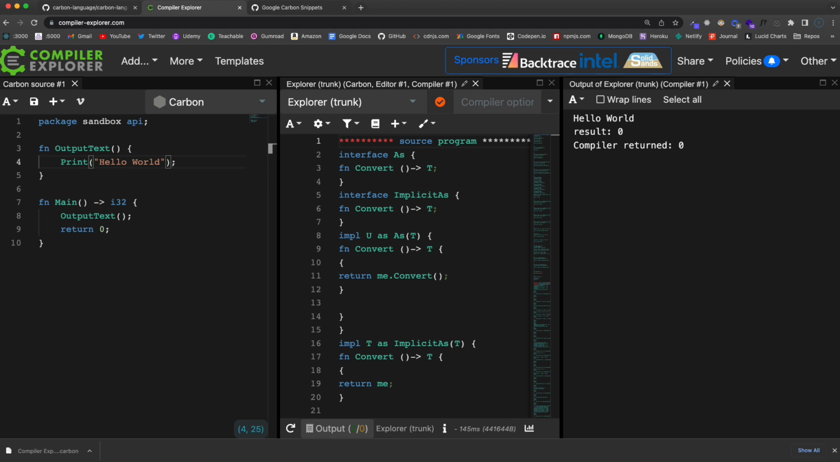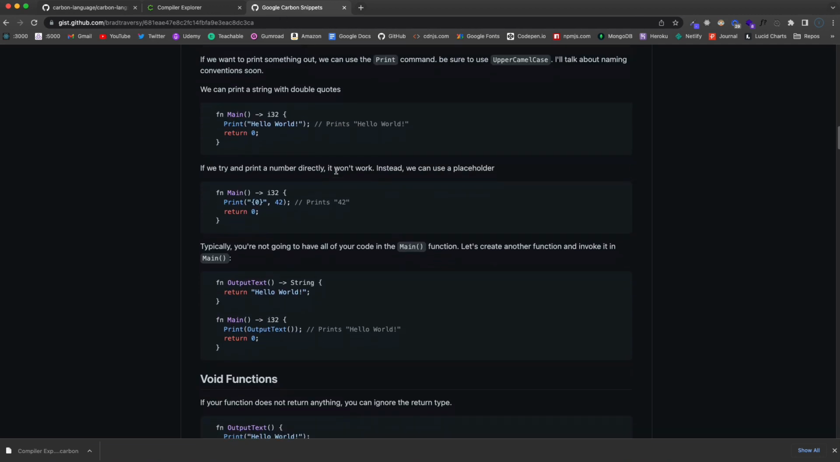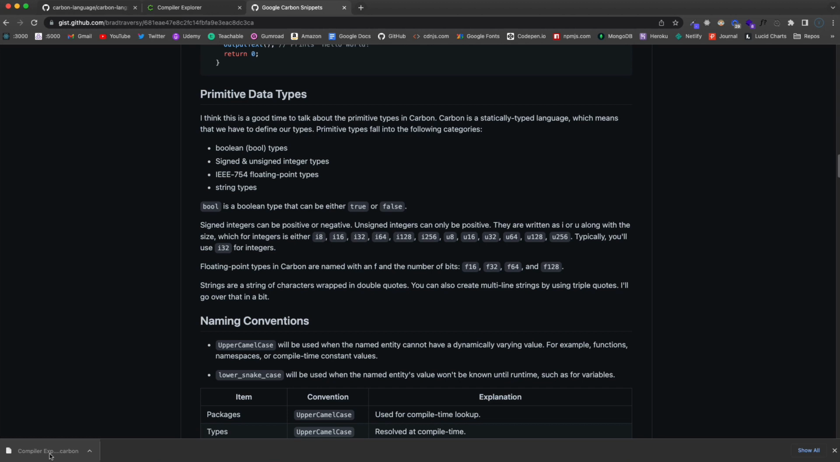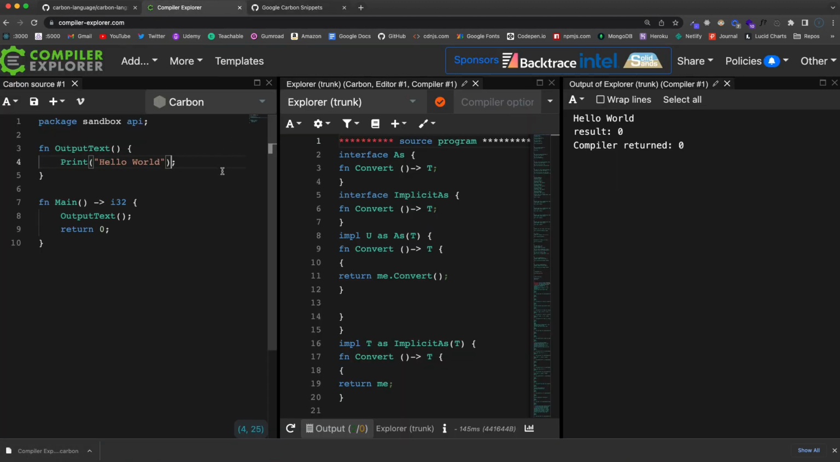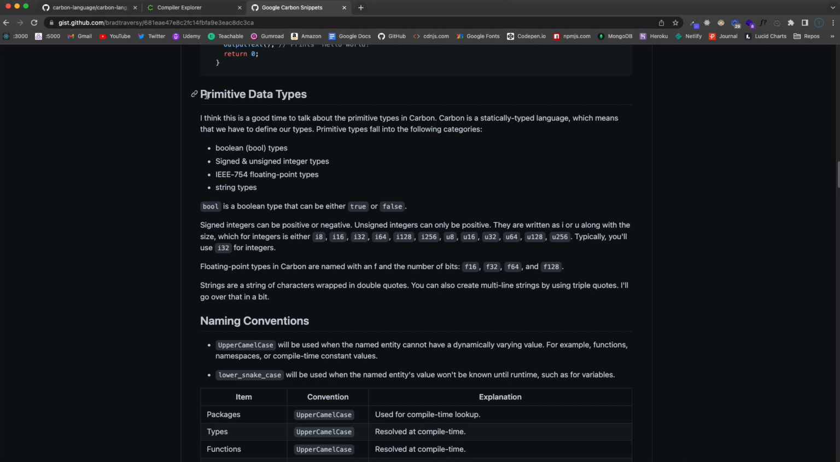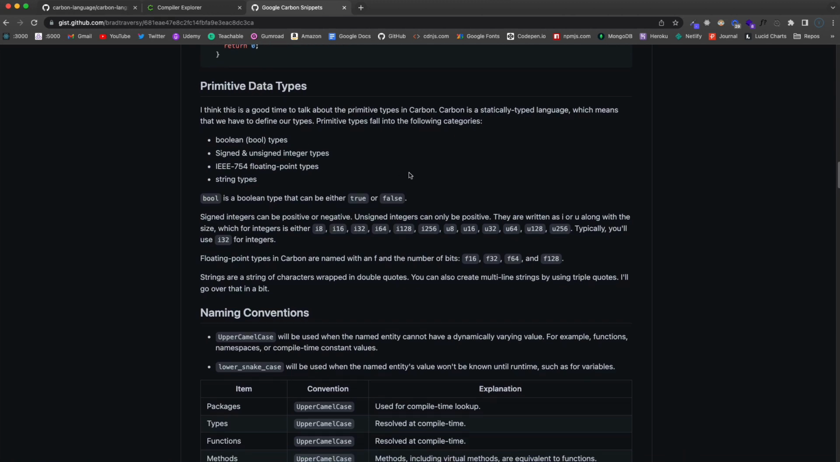Now let's talk a little bit about data types. And we're just going to hop into the gist file for that. So let me scroll down here. Oh, and by the way, the reason that this file saved is because I did Command S. If you do that, it's just going to go ahead and download your file as a Carbon file, which is pretty cool. So let's see. We're going to look at primitive data types.